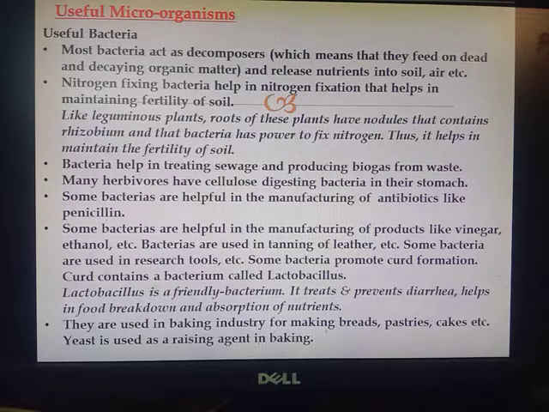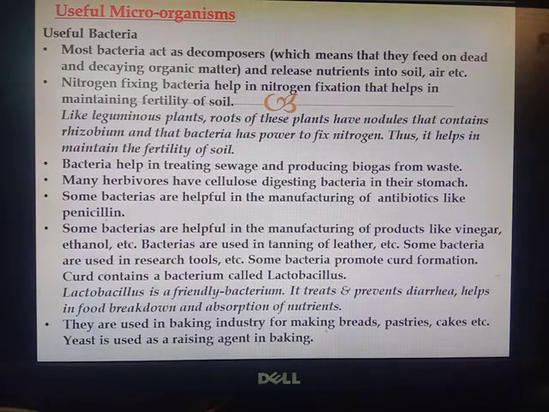Bacteria help in treating sewage and producing biogas from waste, right? Many herbivores have cellulose digesting bacteria in their stomach. For example, in class 7th, you must have studied about ruminants. In their stomach there is a special bacteria which helps them in digesting the cellulose. Some bacteria are helpful in the manufacturing of antibiotics like penicillin.